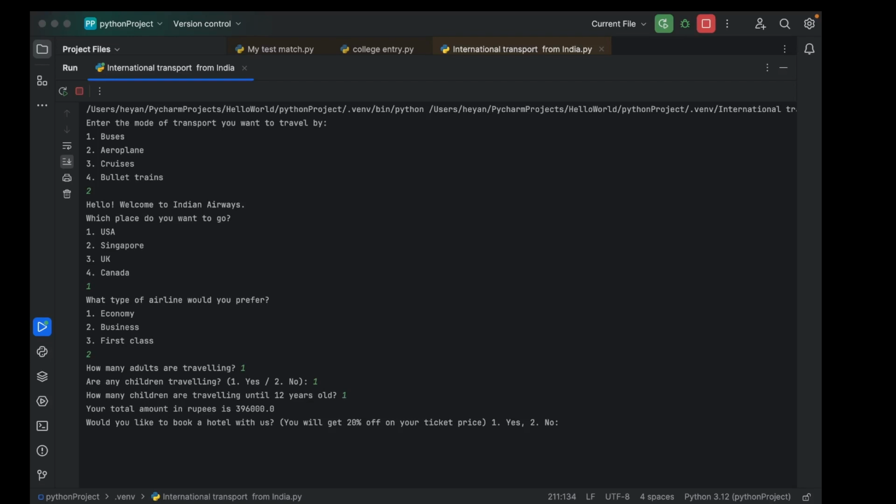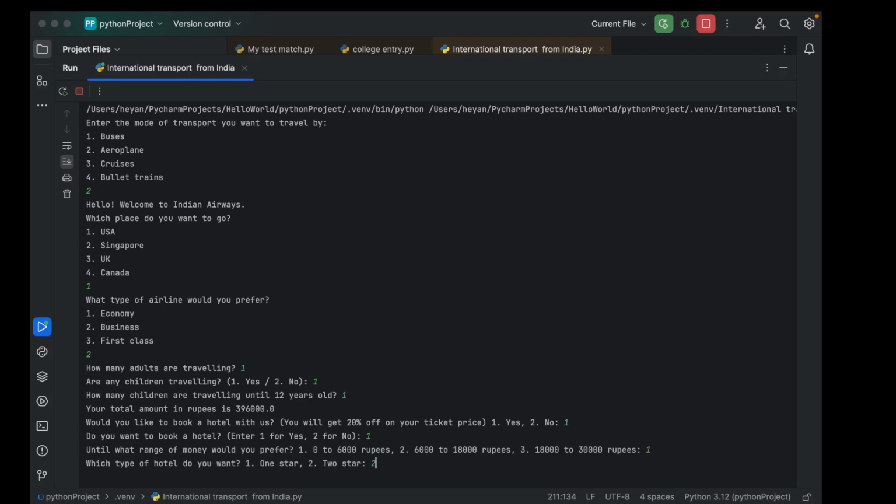Would you like to book a hotel with us? You'll get 20% off on your ticket price. Yes. Do you want to book a hotel? Yes. Until what range of money would you prefer? Let's take again one, but this time we'll select 2 star.